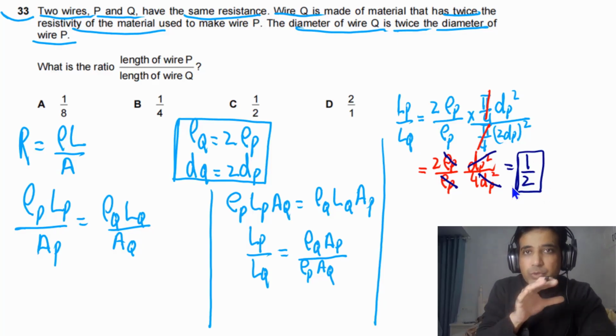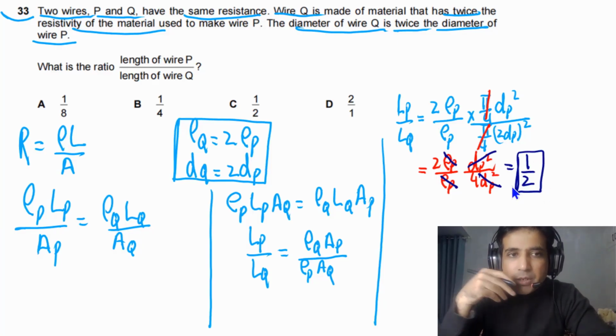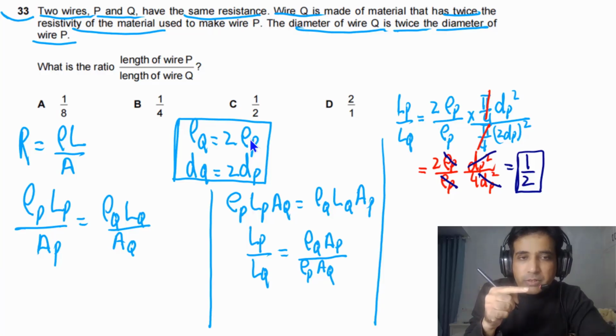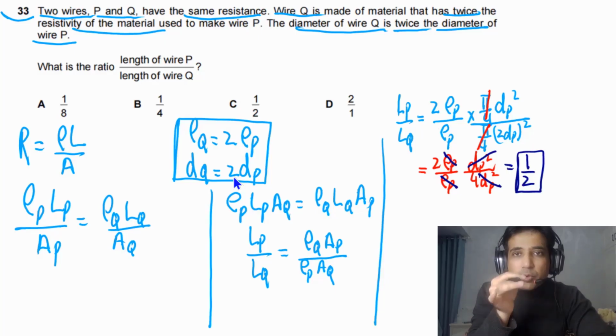So you can do these steps. And another way to understand this problem is, as in this case the resistivity of Q is twice, it means due to resistivity, its resistance will increase by 2 times. And as the diameter of Q is 2 times, its cross-sectional area will be 4 times. So due to cross-sectional area, its resistance will decrease by 4 times. So overall, resistance of Q will be 1/2 of the resistance of P.